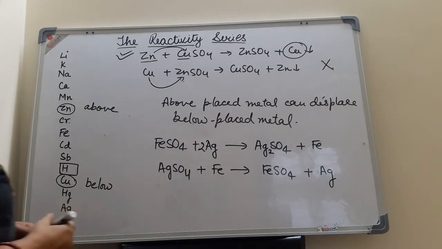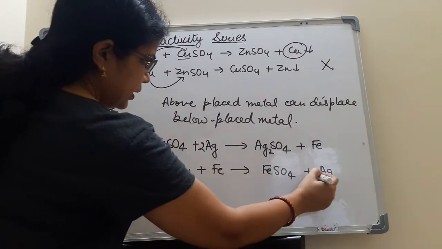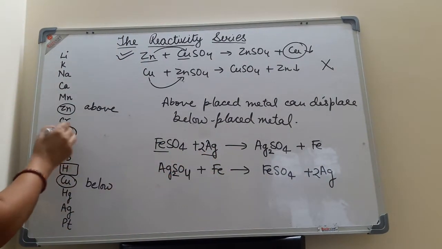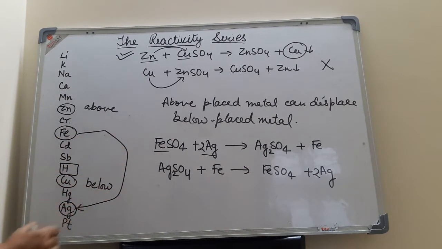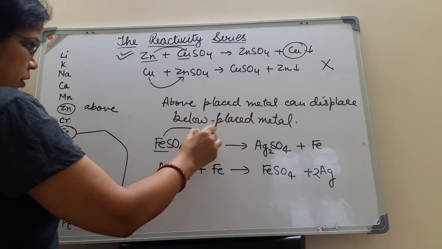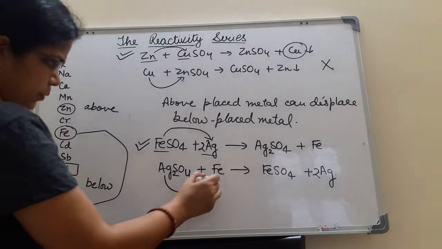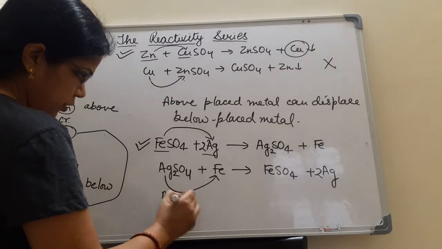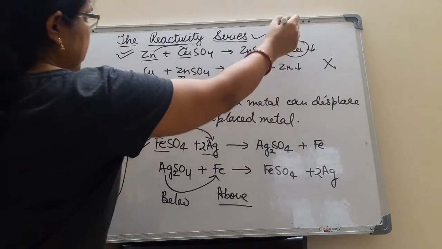Okay, so let's compare the positions of iron and silver. These are the two metals. Where is iron? Iron is here, silver is here. So one is above and one is below. The above placed metal can displace the below. So iron can displace silver. So it is a practically correct equation. But here silver is displacing iron, which is not possible because silver is at the below position and iron is at the above position.